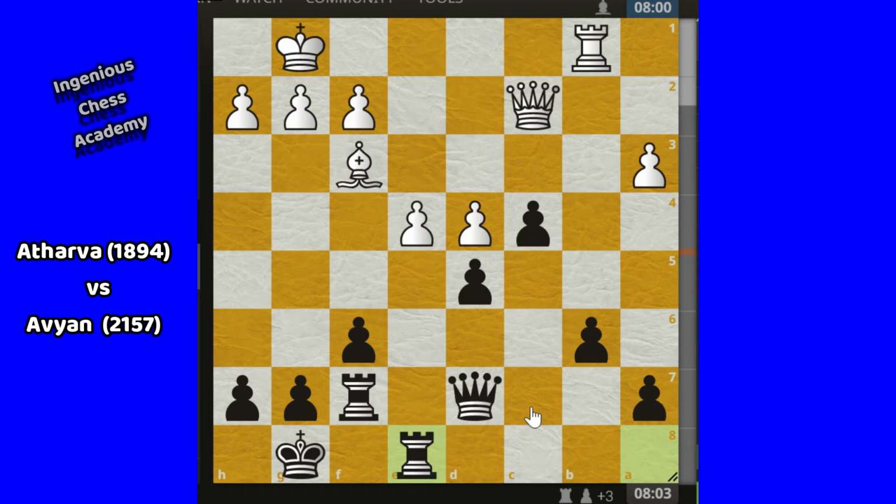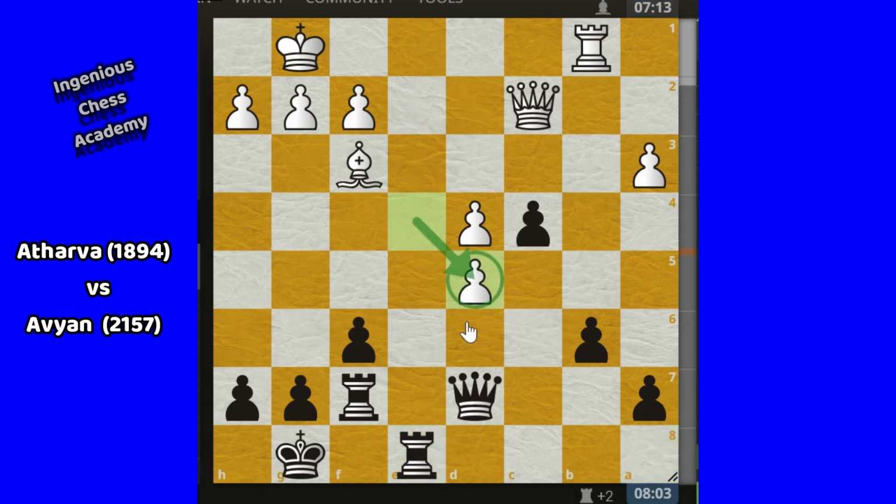So what is Abhiyan's idea? Actually he could have taken the pawn, but it is not that strong actually. So Abhiyan was thinking, okay, let me sacrifice this pawn. This material is not that much of an issue for me. I have to play my rook here. If you capture my pawn, then I will get this open file for my rooks. So